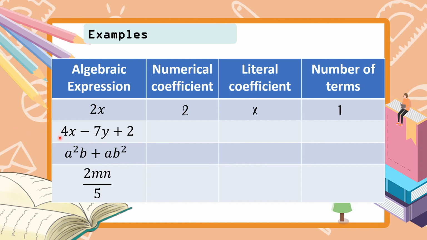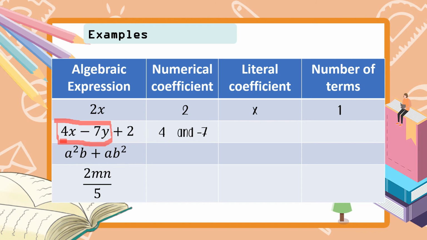Then we have 4x minus 7y plus 2. So, ang kailangan lang natin for the numerical coefficient, yung merong kasamang variable, which is itong dalawang to. So, what are the numerical coefficients? So, yung may kasamang variable, which is 4, and negative 7.